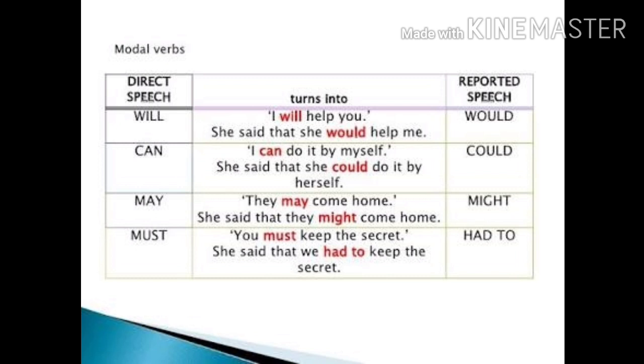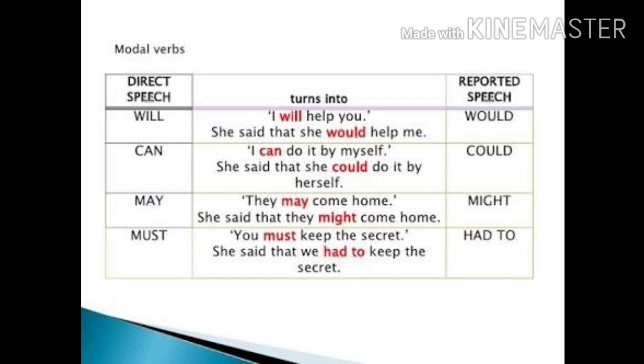She said that she would help me. The second sentence is in reported speech, indirect speech. Likewise, can in direct speech should be changed into could in reported speech. If someone says, I can do it by myself, when you report their words to someone else, you should say, She said that she could do it by herself. So in reported speech, you should replace can with could.